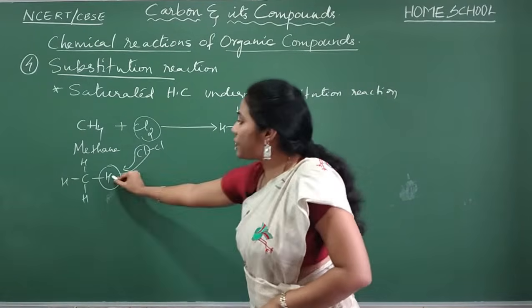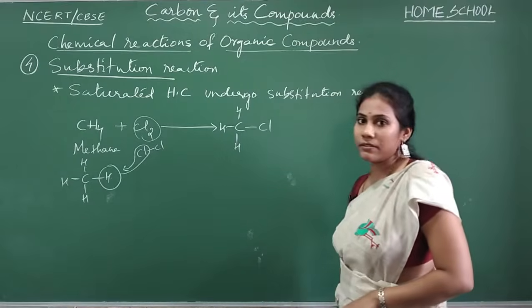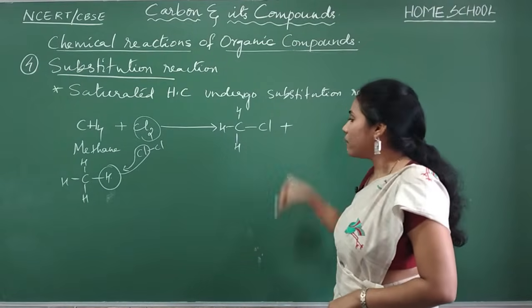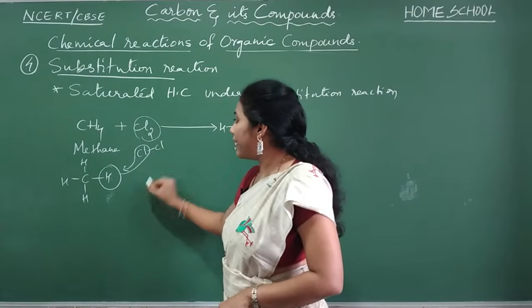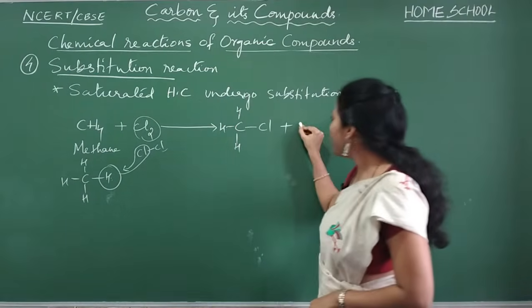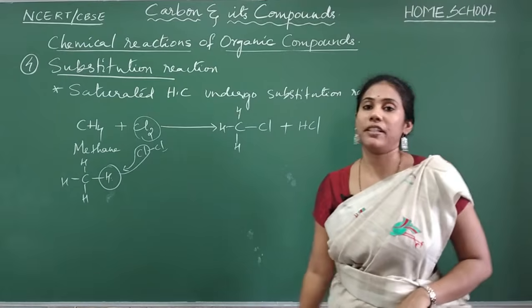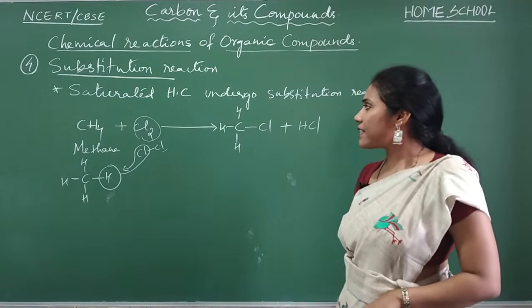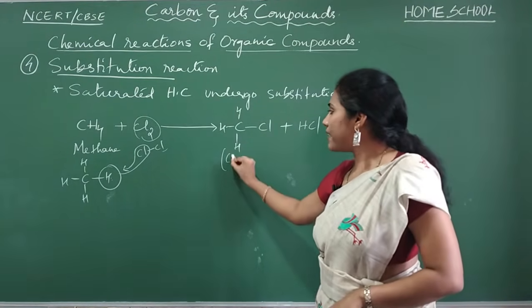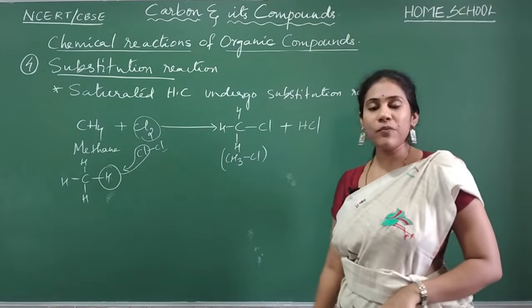H. But instead of this hydrogen, what atom will be there? Cl. Okay. Plus, what is the byproduct? This H would have come outside and one more Cl is there, no? Both of them will join and you will get HCl as another product. Okay. And can you give the name for this guy? What is the name of this guy? CH3Cl. What is the IUPAC name for this guy?